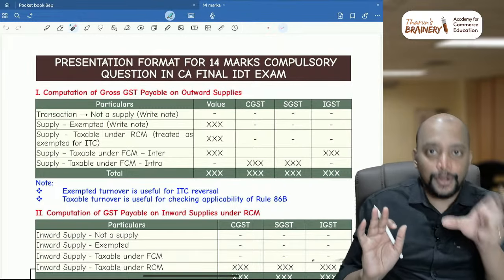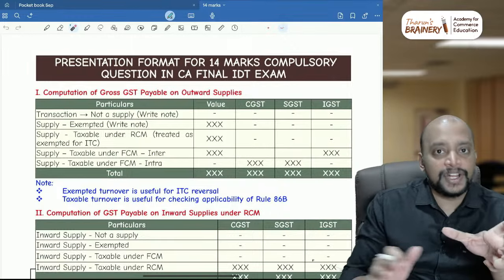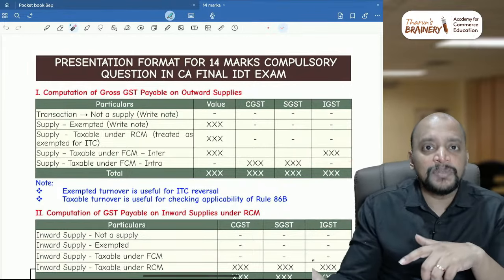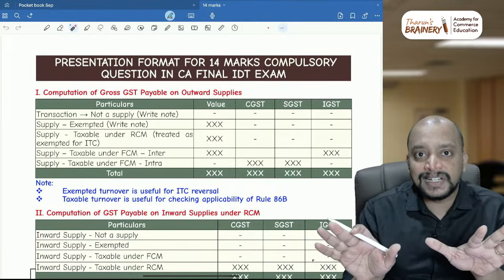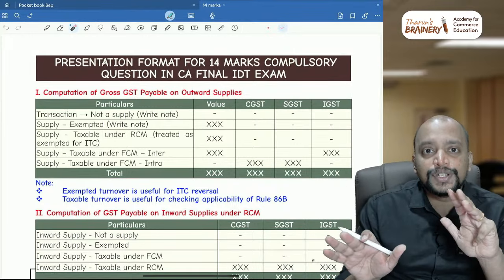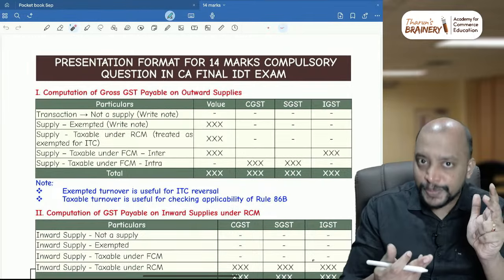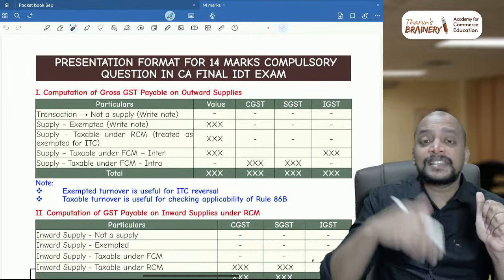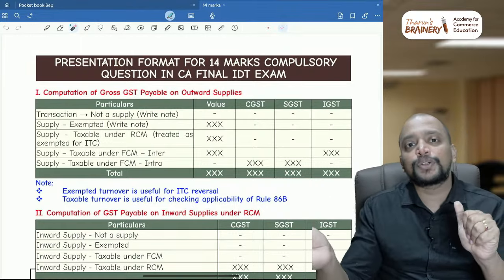And if it is intra or inter, you need to check. So you need to know first whether it is deemed inter or not. If it is deemed inter, by default IGST column. There are 10 transactions which are treated as deemed inter: import of goods, import of services, export of goods, export of services, supplier in India with place of supply outside India, supply beyond territorial waters and up to 200 nautical miles.